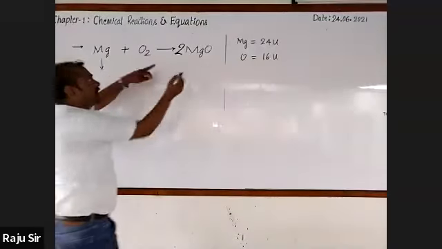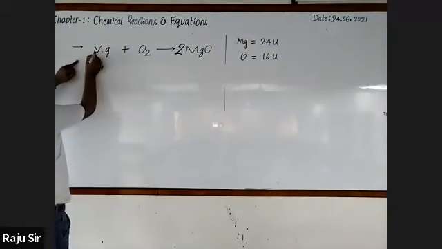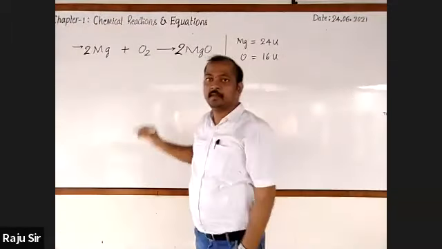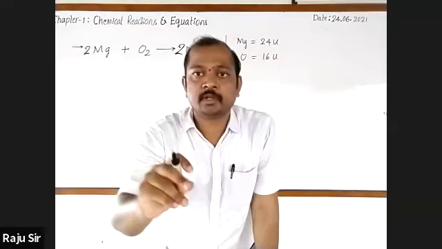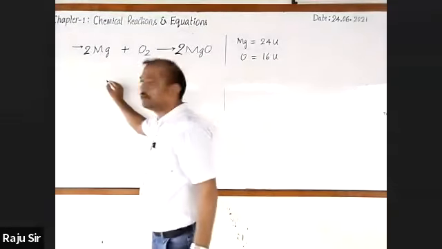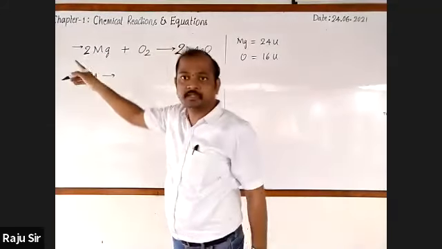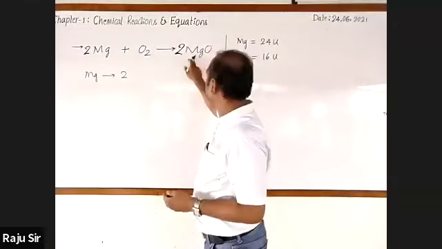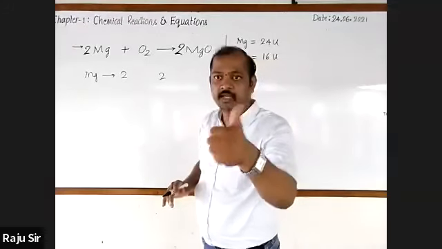But now the magnesium atoms are more, two atoms of magnesium here. One atom is there, and multiply it by 2. Now count. Please observe the board. Here, magnesium atoms on the reactant side, 2. Product side, 2. Followed? Is it okay?